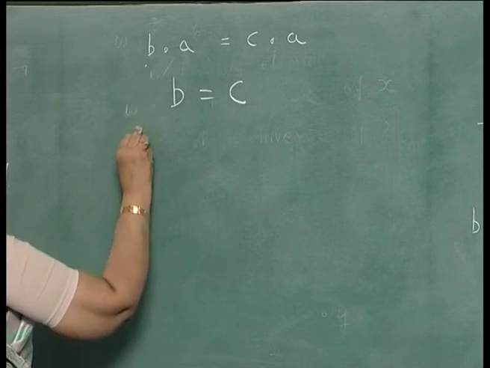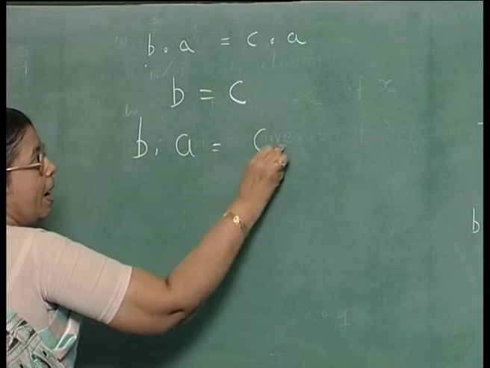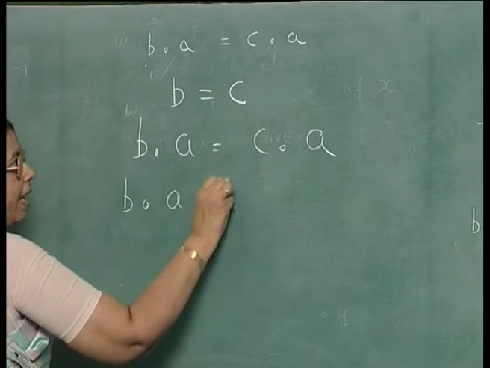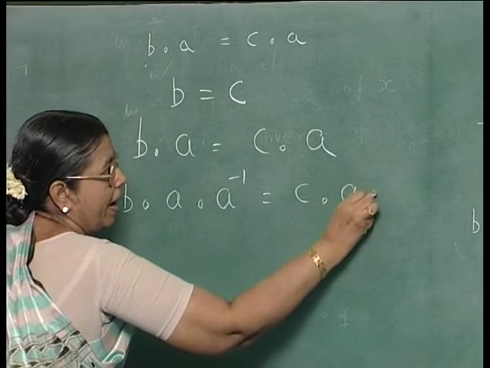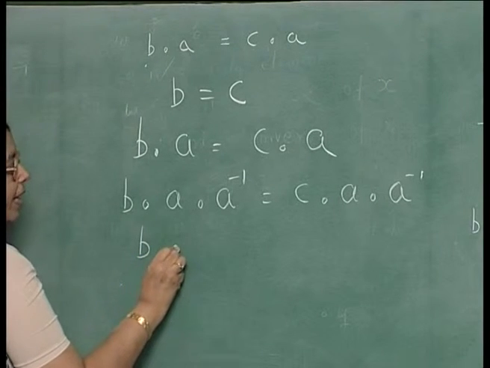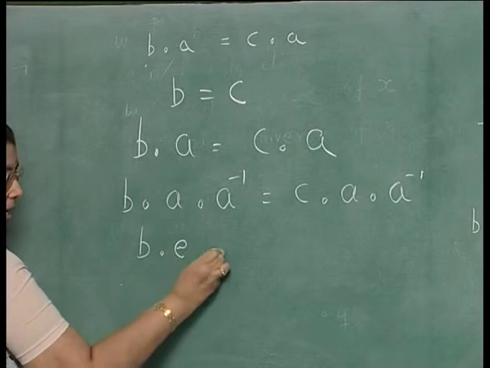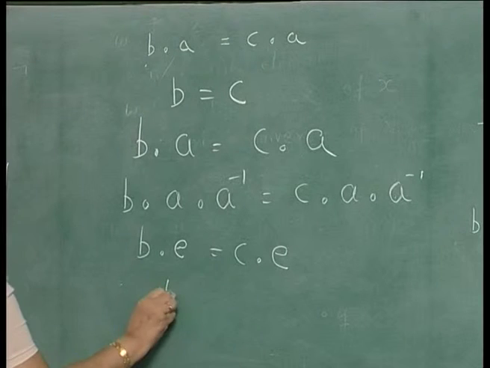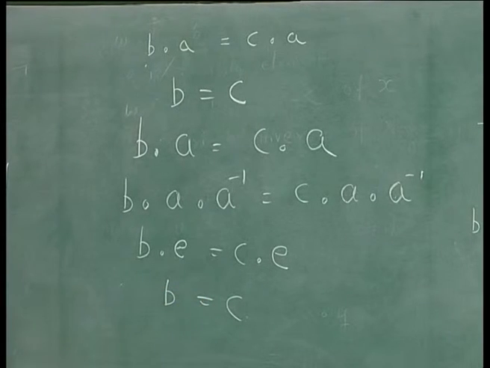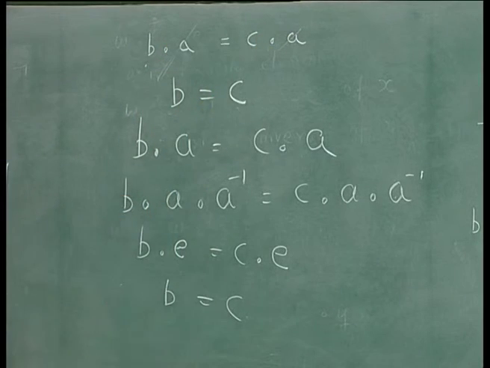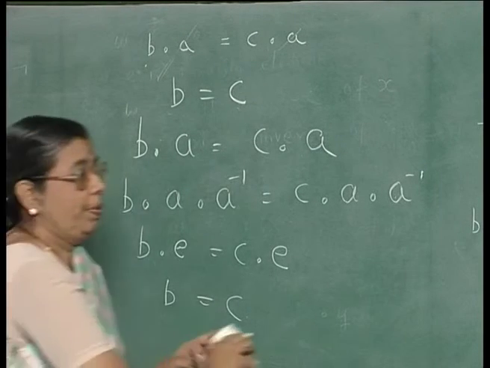Why? Because from B dot A is equal to C dot A, multiplying by A inverse, B dot A dot A inverse will be C dot A dot A inverse, and A dot A inverse is the identity element E. From this you conclude B is equal to C. So, if B dot A is equal to C dot A, then by right cancellation you get B is equal to C. This is permitted in the case of groups, but not in other semi-groups and other structures.